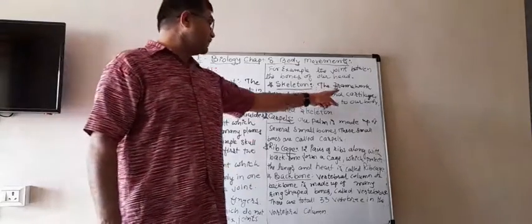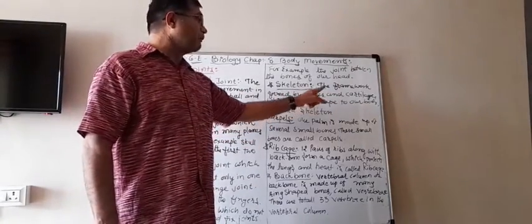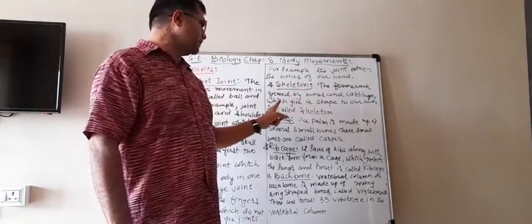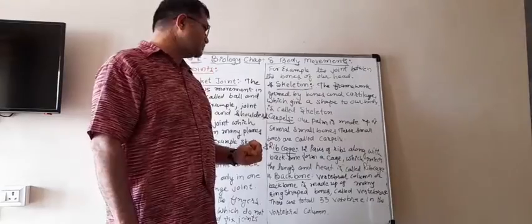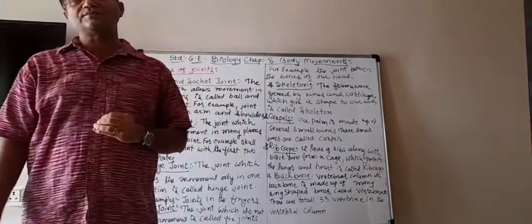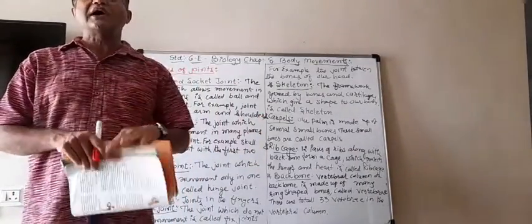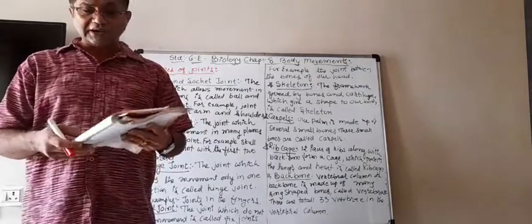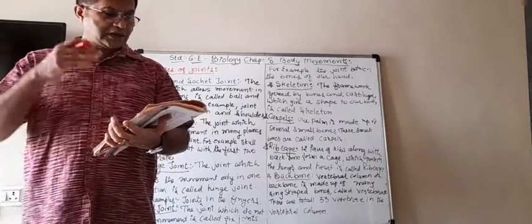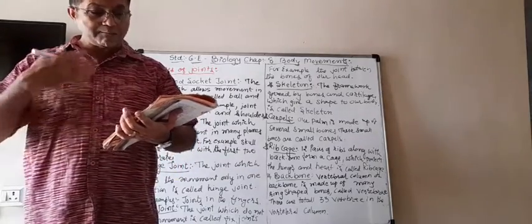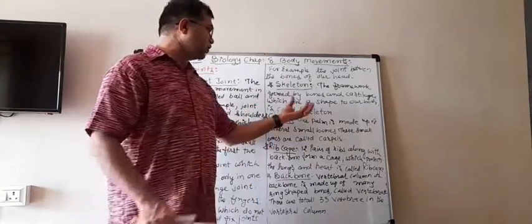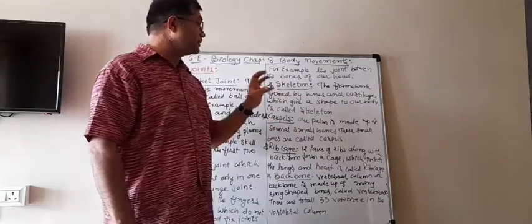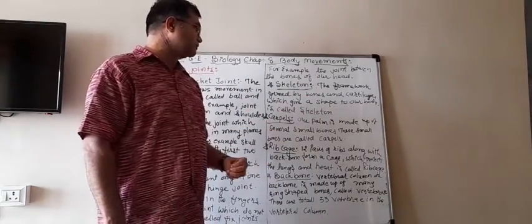So the framework formed by bones and cartilages, which gives shape to our body, is called the skeleton. The skeleton is actually the framework, and it makes the different joints, and then forms the framework of our body.